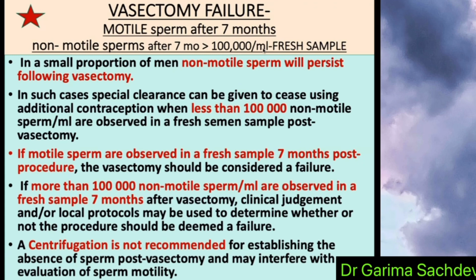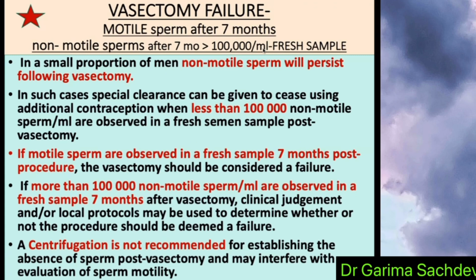So any motile sperm after 7 months, or non-motile sperms after 7 months more than 1 lakh per ml. In a small portion of men, non-motile sperm will persist post vasectomy.